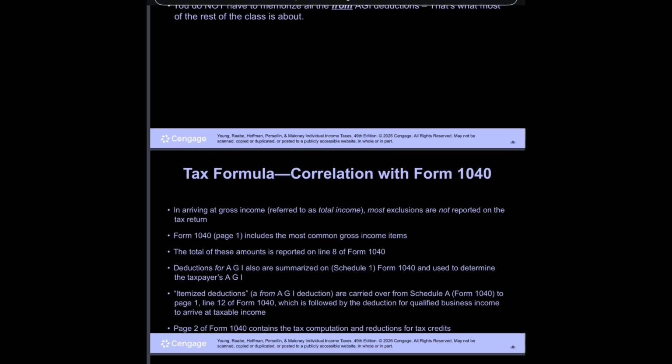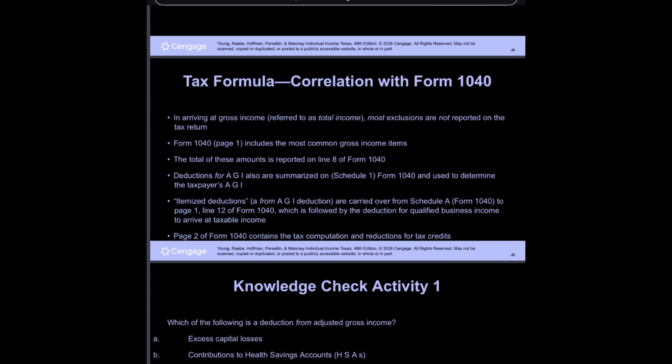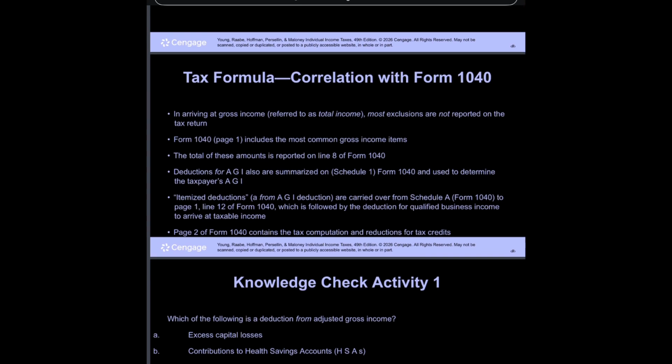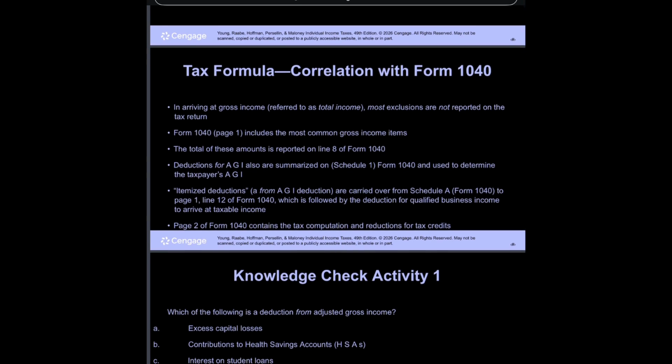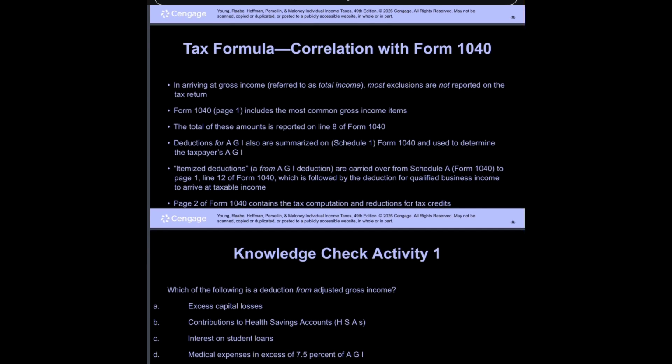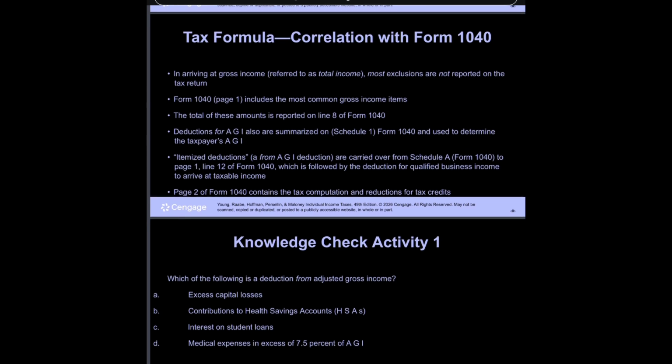Tax formula, correlation with Form 1040. In arriving at gross income, referred to as total income, most exclusions are not reported on the tax return. Form 1040 page 1 includes the most common gross income items. The total of these amounts is reported on line 8 of Form 1040. Deductions for AGI also are summarized on Schedule 1, Form 1040, and used to determine the taxpayer's AGI.